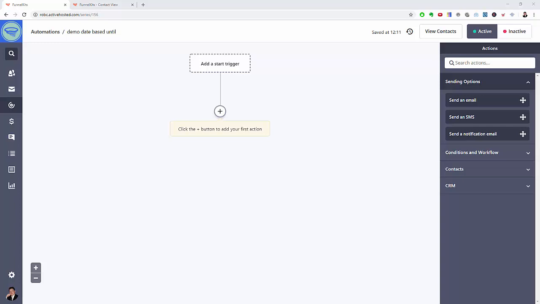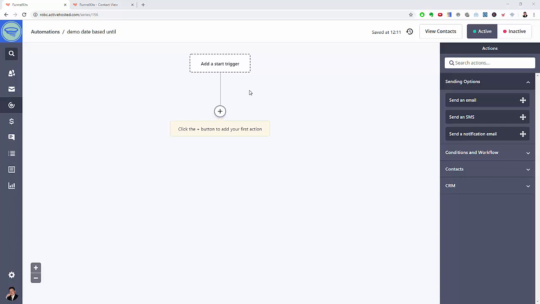Okay, so the question here is, I have an event and I want to add people to an automation, but I don't want to add them or allow them to be added after a certain point, no matter what. Okay, so this is good for an event. And this would be for a processing automation where what you're doing is you're adding bonus access, adding them to a date-based follow-up, waiting until after the event to add them to an automation requesting feedback, et cetera, et cetera.